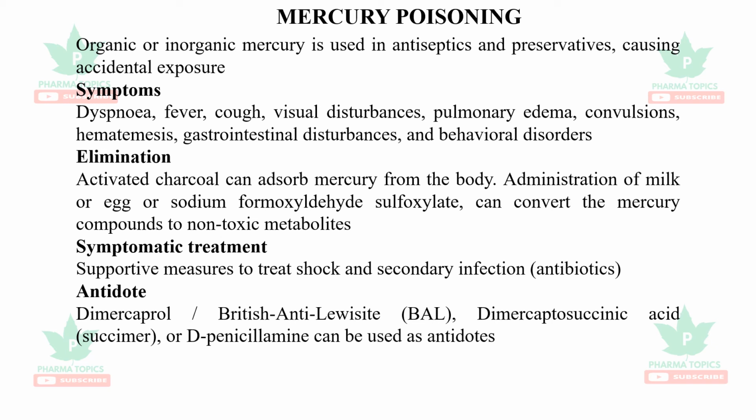Elimination can be done with activated charcoal, sodium formaldehyde sulfoxylate, and egg or milk, which converts the mercury to non-toxic metabolites. Symptomatic treatment, supportive measures, and secondary infection can be prevented with the use of antibiotics. Antidote is dimercaprol or British anti-lewisite. Dimercaptosuccinic acid or D-penicillamine can be used as antidotes.